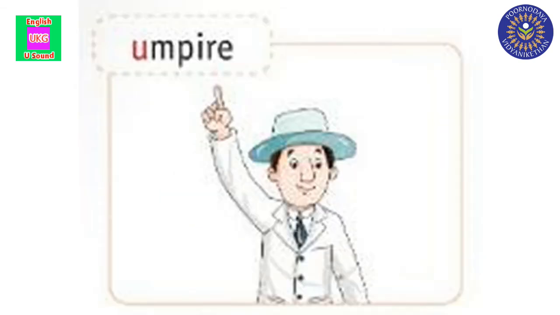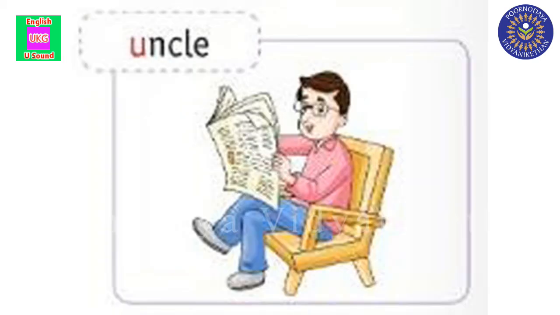Now, see the third one. Can you see this picture? Umpire. What is this children? Umpire. What is the spelling? U-M-P-I-R-E. Umpire. What is the sound here? A sound. Repeat it children. Here is the next one.